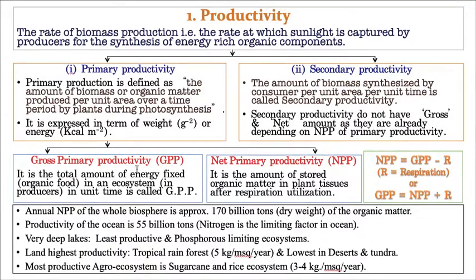Now let us take gross primary productivity. That means the total amount of the organic food material that is produced by that particular plant body in the given time in the given area is called gross primary productivity. I'll tell you one easy way. Definitely you will understand. Let us take one leaf as our unit area, and the given time is from morning 5 o'clock to evening 5 o'clock. That means we have taken 12 hours.